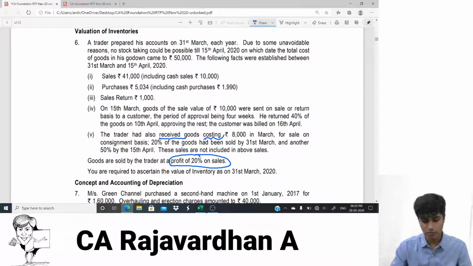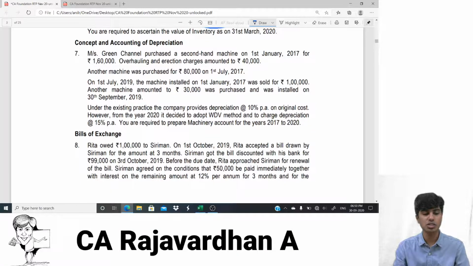Okay. Let us now go to the next question. That is question number 7. Question number 7 is basically about the concept of accounting for depreciation. So we'll do a depreciation question. They've asked us to do ledger accounts and everything in this particular question. So come on, let's get started with illustration number 7.